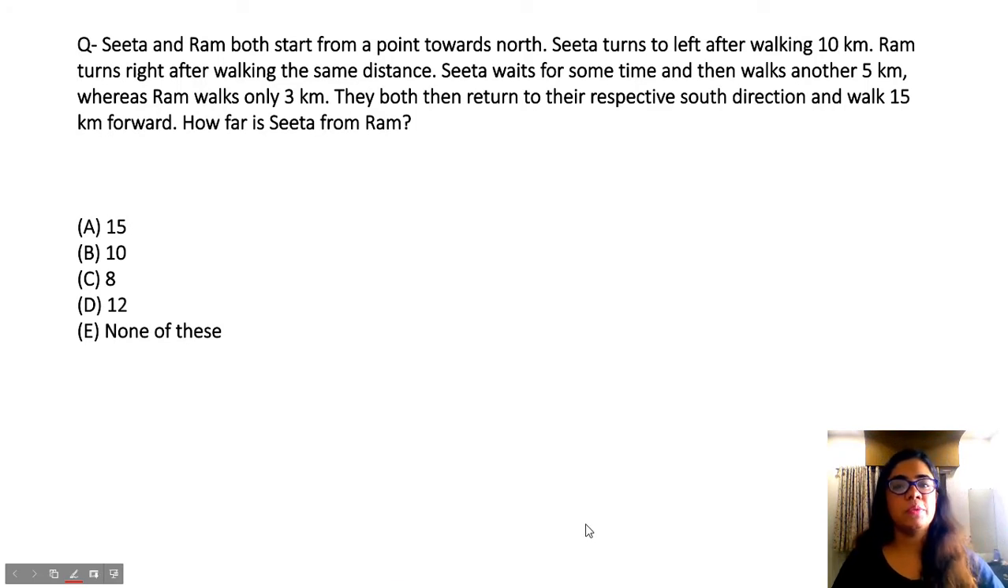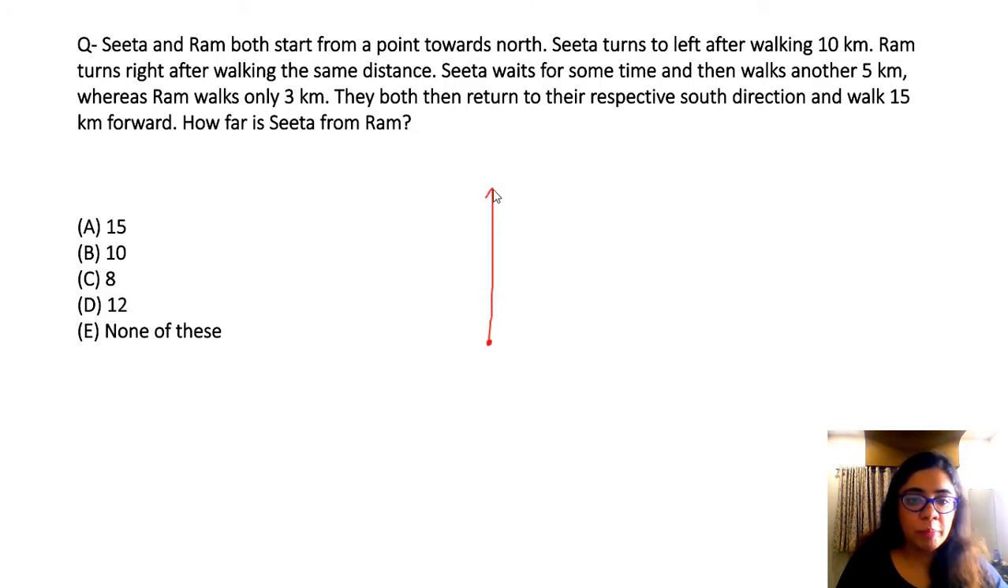Okay, now let's look at the next question. What does it say? Sita and Ram both start from the same point towards north. Sita turns to the left after walking 10 kilometers. Ram turns to right after walking the same distance. So let's say they started from here. They moved 10 kilometers towards north. Okay, Sita is also here, Ram is also here. After reaching here, Sita turns to left whereas Ram goes to right. Sita waits for some time and then walks another 5 kilometers. So Sita is going to the left for 5 kilometers. Ram is going to the right for 3 kilometers.